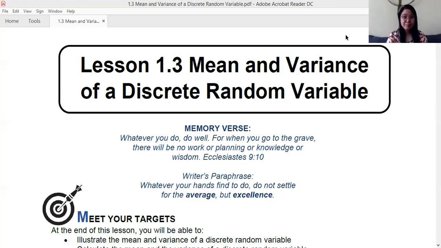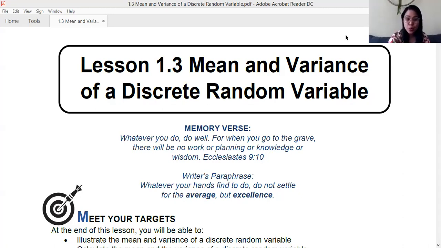Our lesson today is about the mean and variance of a discrete random variable. And today's memory verse is found in Ecclesiastes 9, verse 10. It says, "Whatever you do, do well. For when you go to the grave, there will be no work or planning or knowledge or wisdom." If I'd like to paraphrase it, I could say it this way: whatever your hands find to do, not settle for the average, but for excellence.